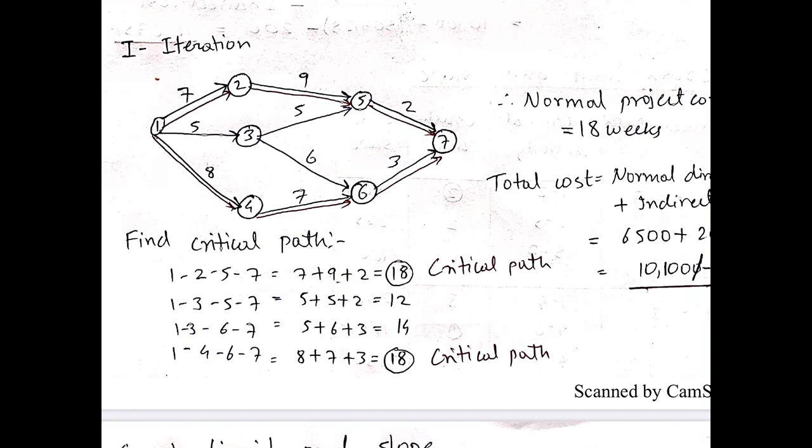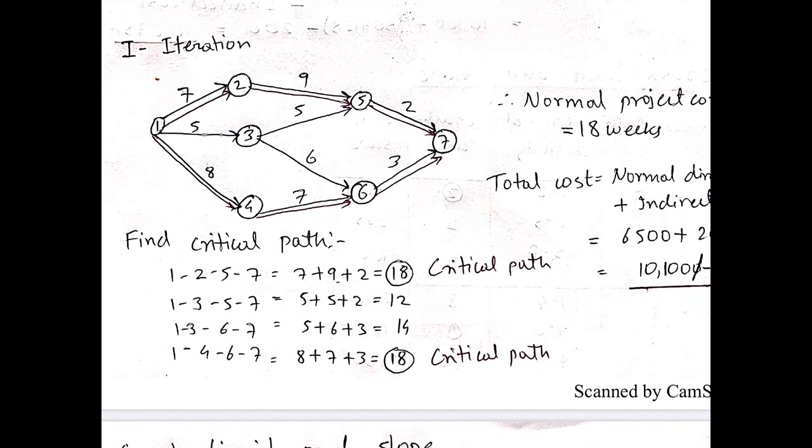So now what are the paths to complete the project? The first path is 1-2, 2-5 and 5-7. If we add all the activity durations, it comes to 18. Then we have the second path, 1-3, 3-5 and 5-7, which becomes 12.